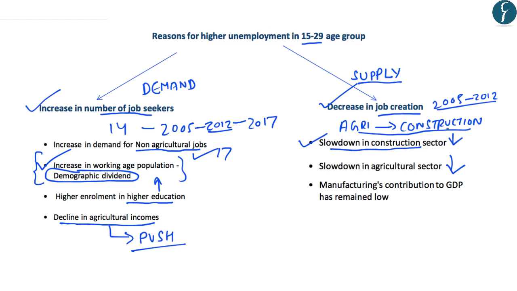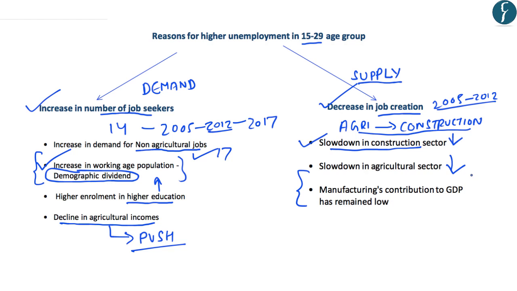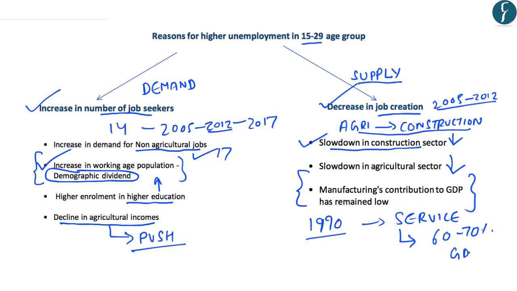Now, besides the slowdown in the construction and the agriculture sector, we know that the manufacturing sector's contribution to the GDP has remained low in the past years. And we note that India's growth story post the liberalization, privatization, globalization reforms has mainly been driven by the improvement in the service sector. And this service sector contributes more than 60 to 70% of the GDP in the Indian economy. However, one of the major disadvantages of the service sector as far as employment creation is concerned is that the service sector jobs are not labor intensive.